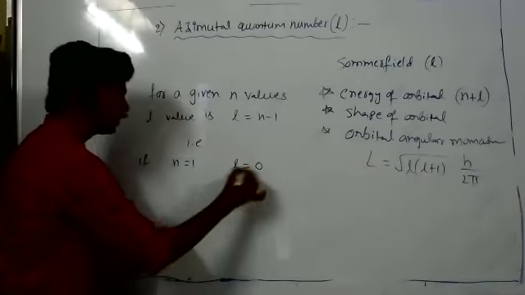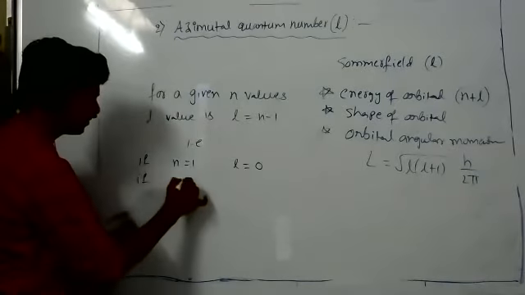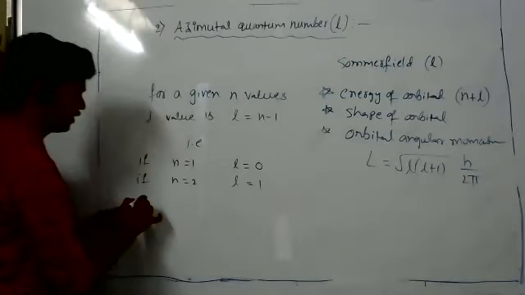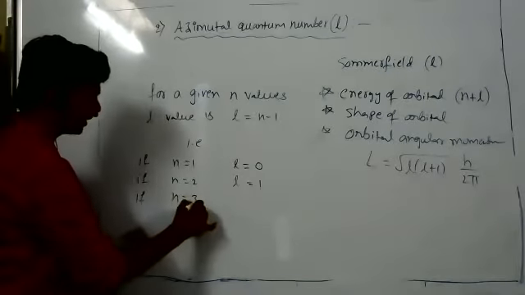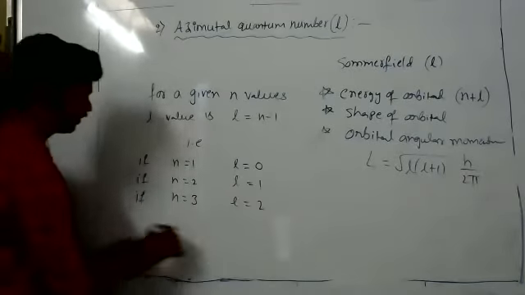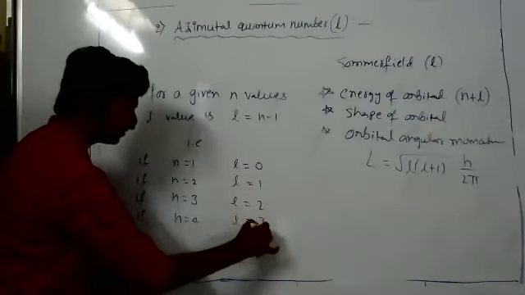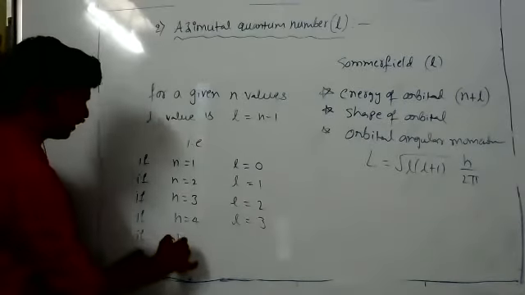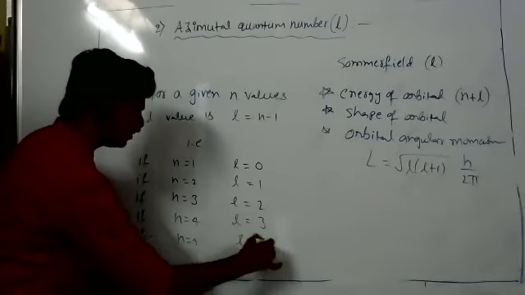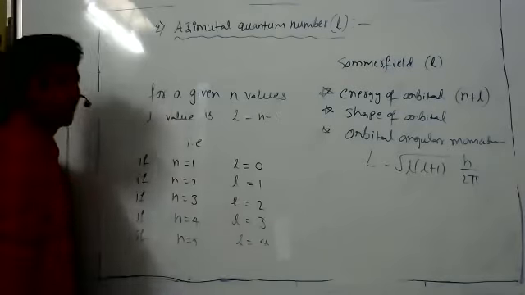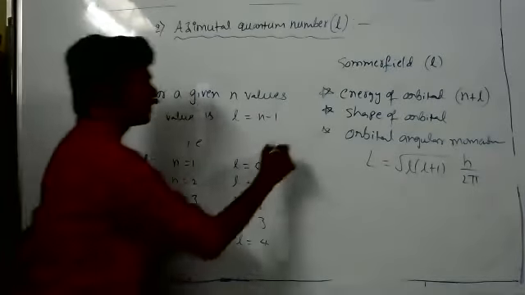If n is equal to 2, l is equal to 1. If n is equal to 3, l is equal to 2. If n is equal to 4, l is equal to 3. If n is equal to 5, l is equal to 4. What these numbers 0, 1, 2, 3, 4 represent are subshells.